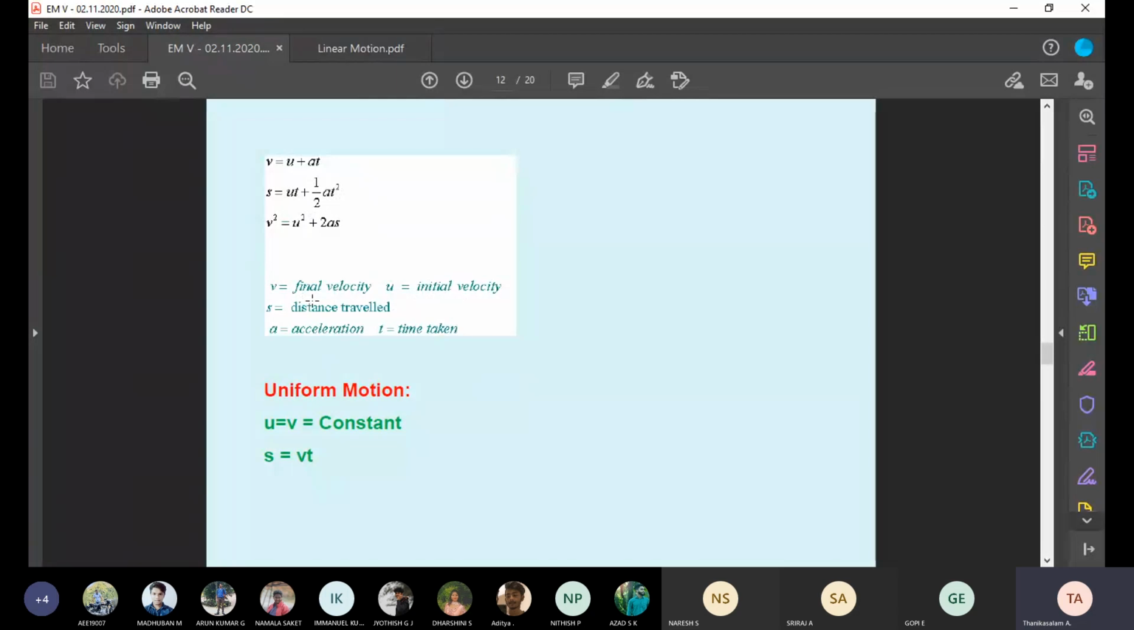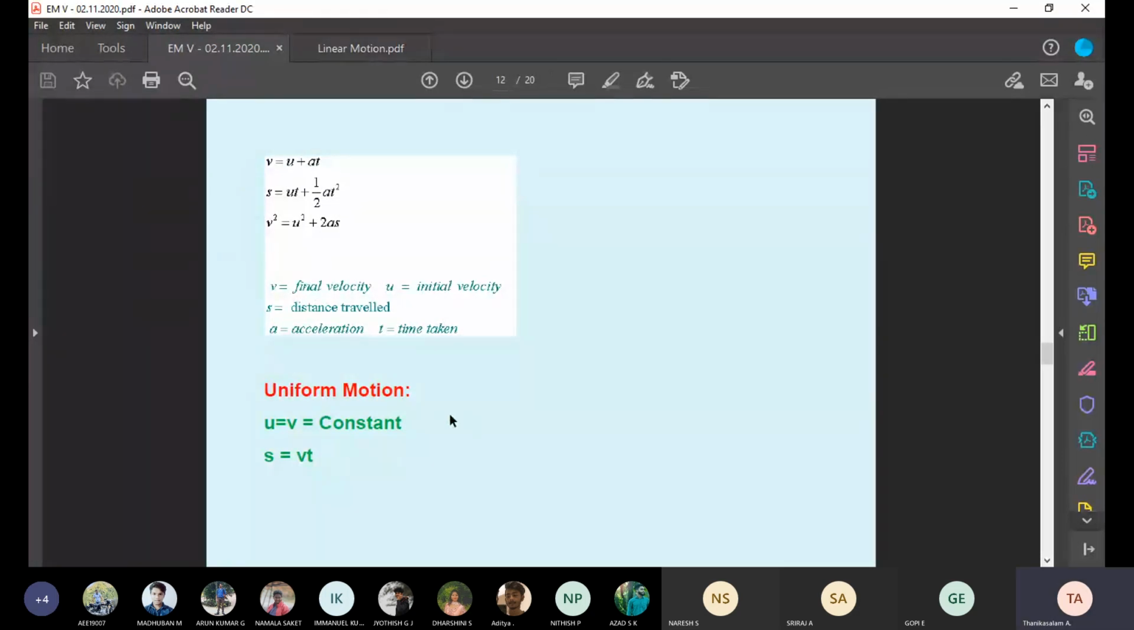We know distance. What is distance? One dimension, students. What is the unit? Meter or centimeter or millimeter. We say Pondicherry to Chennai, 100 kilometers, 70 kilometers. That is meter, one dimension. What is the velocity unit? Meter per second. Acceleration, meter per second square. So these three equations belong to uniformly accelerated motion.